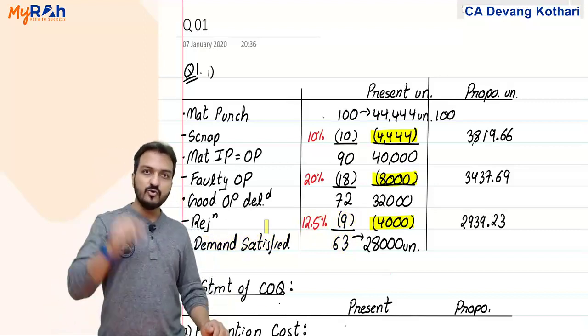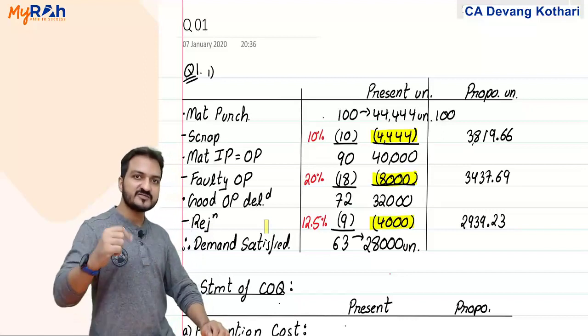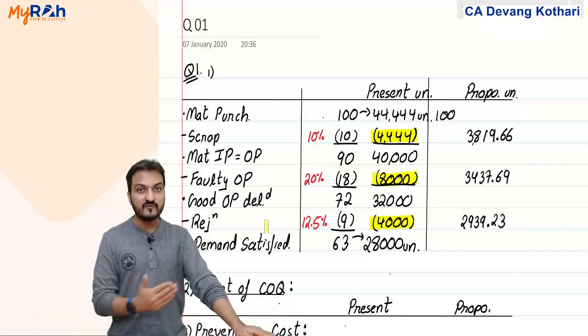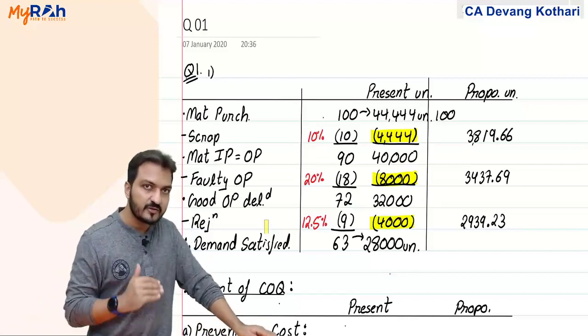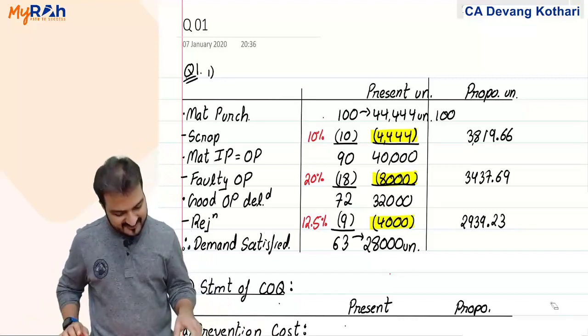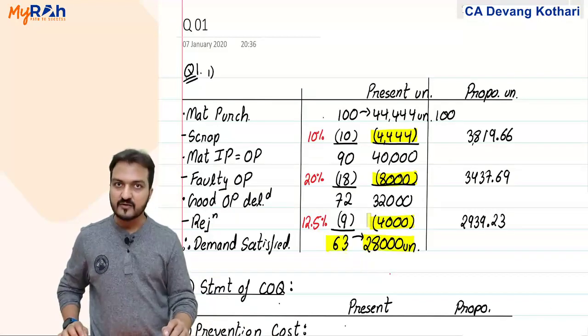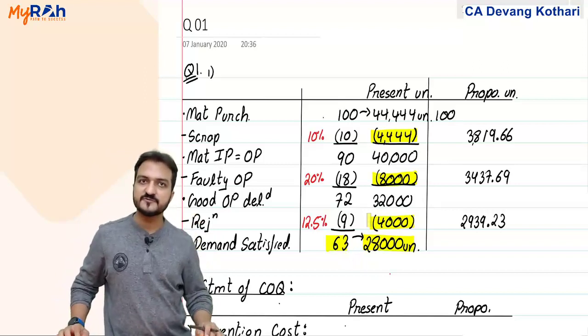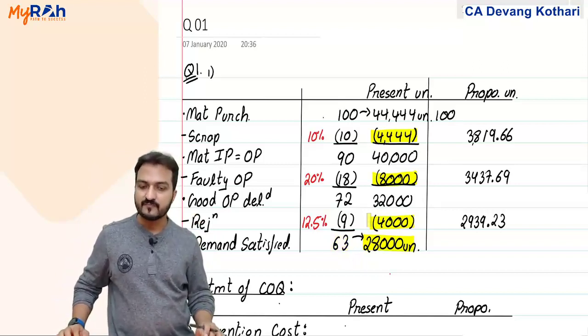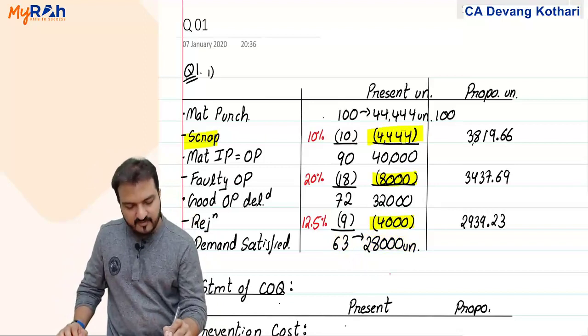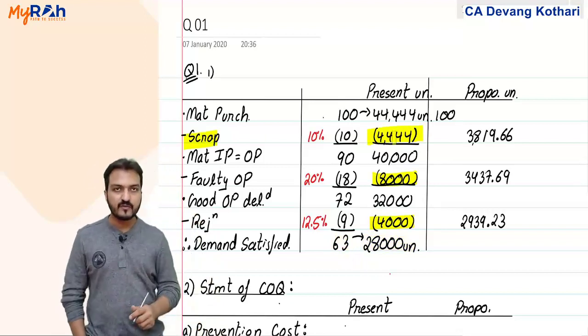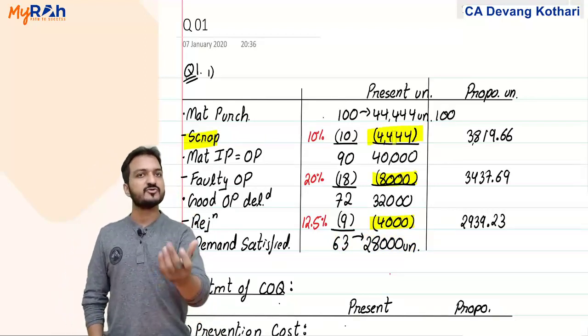The question says that you have to satisfy 28,000 units demand of the customer. Well, if you have to satisfy 28,000 units demand of the customer, then take this 63 as 28,000 and go in reverse to find all the others. Yes. Now, for the materials that were scrapped, 4444, the material cost becomes your waste.